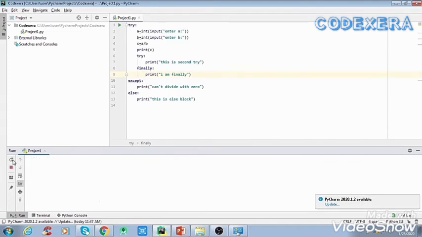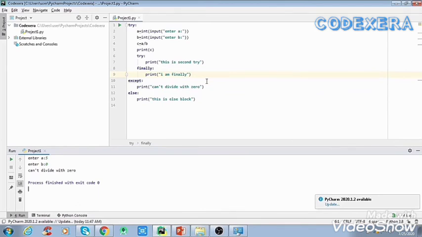But if we input a wrong input, like this, we get only except. So when the user inputs the right input, it will execute every statement except the except block. Otherwise it will only execute the except block, which contains information about the error that happened in that particular program.